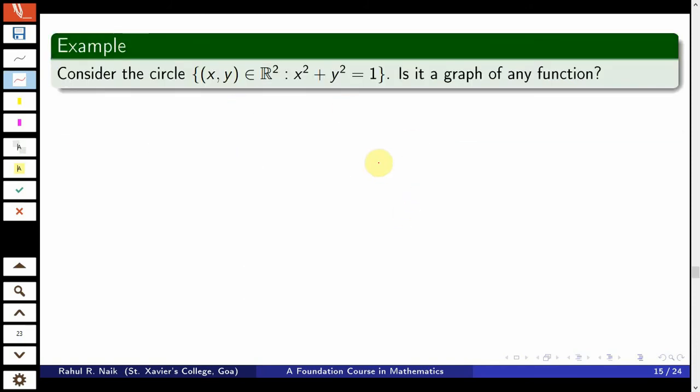We take as our first example the set of points on the unit circle x squared plus y squared is equal to 1. The question is, is it the graph of any function? We first plot the graph of this. What it is saying is that x and y are varying over the whole R2. So, x is coming from R, y is coming from R, and x squared plus y squared equal to 1 is a unit circle.